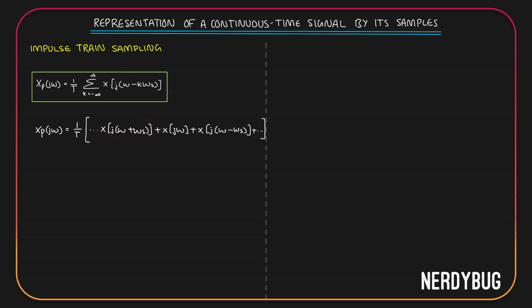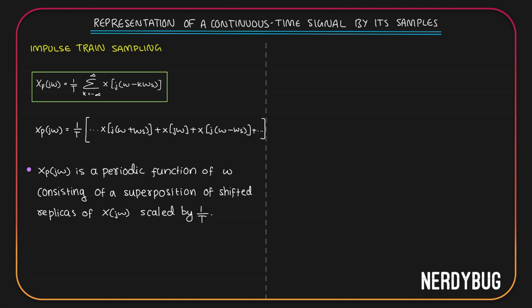So basically we have an x of j omega at every multiple of omega s, and the summation is divided by T. Since we have x of j omega at every multiple of omega s, we can say Xp of j omega is periodic. So we can conclude Xp of j omega, which is the Fourier transform of our sampled signal x of t, is a periodic function of omega, and it consists of a superposition of shifted replicas of x of j omega, and it is scaled by 1 by T.